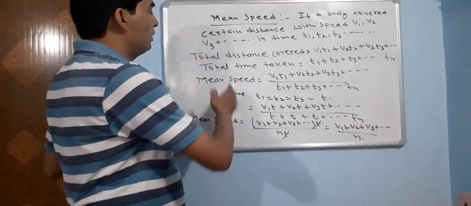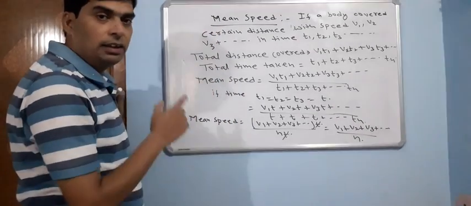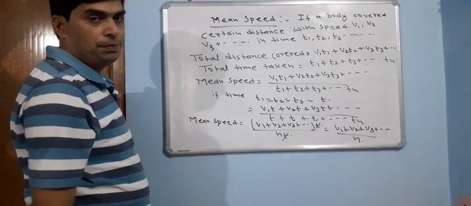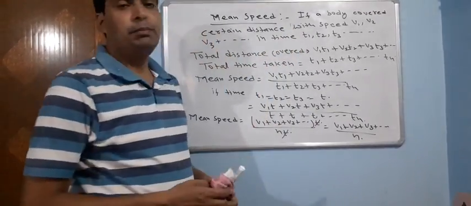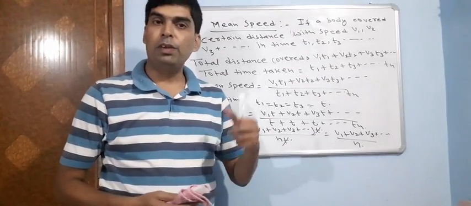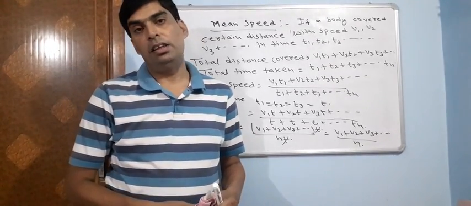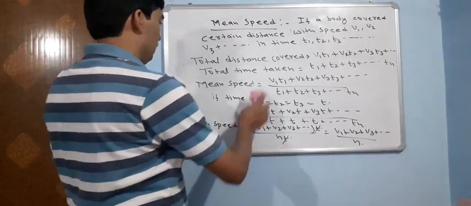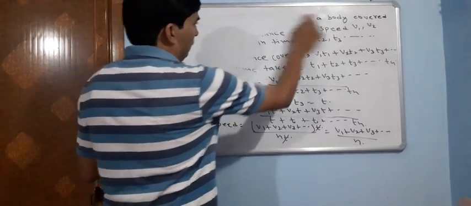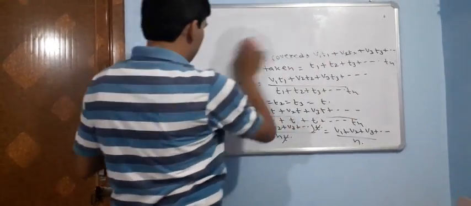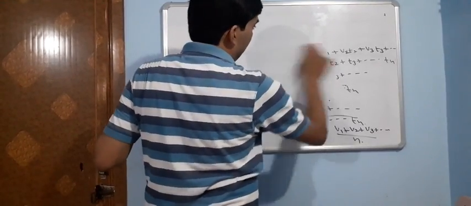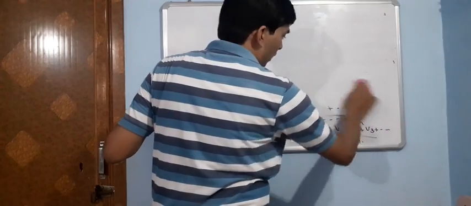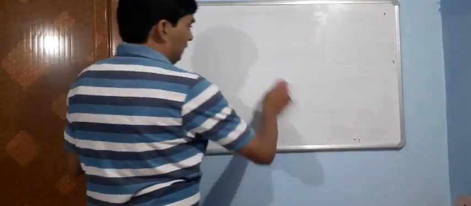So we have discussed average speed, relative speed and mean speed. Now two more quantities we will discuss, but those are for theoretical purposes. One is uniform speed and another is non-uniform speed. The word uniform itself gives us an idea that the motion is at a perfect, balanced or constant ratio.